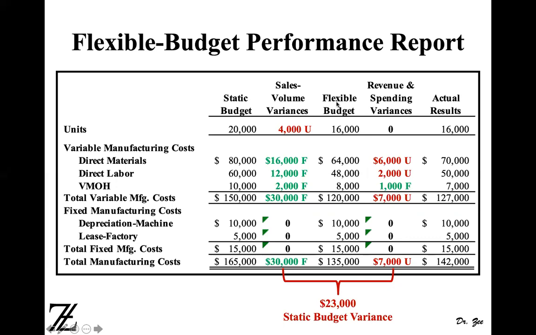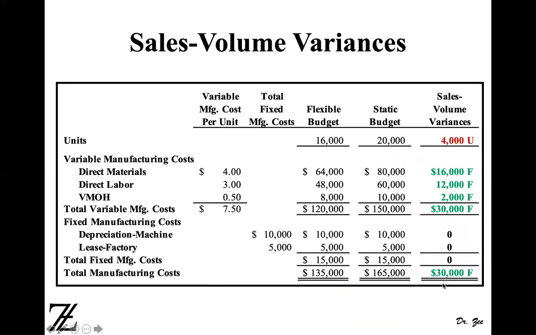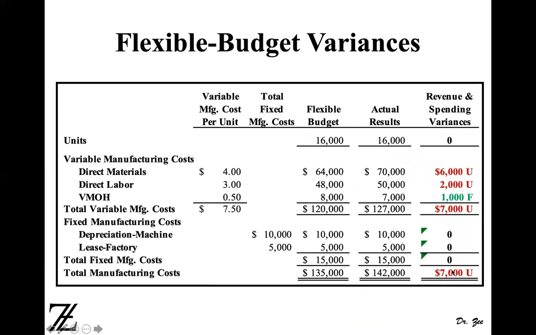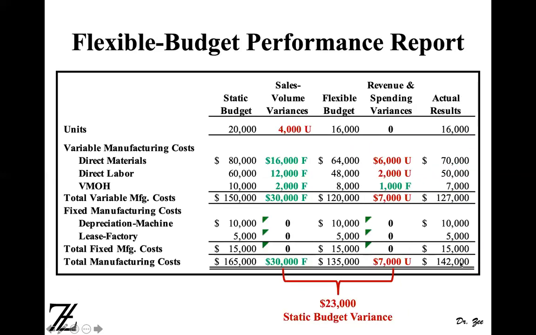So the difference between flexible budget and static budget is known as sales volume variance or activity variance. That's in the middle, 30,000. This is just what we have done right here, $30,000. And then the difference between your flexible budget and actual results is revenue and spending variance. That was $7,000. That's revenue and spending variance we have found out here. Okay. So we combined them together, and the sum or difference between these two, 30 minus 7, is 23, is the static budget variance. So that's how you prepare a flexible budget performance report.